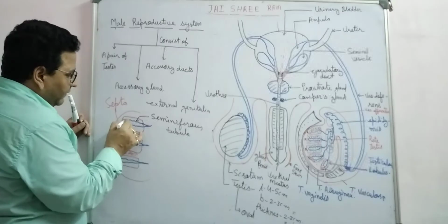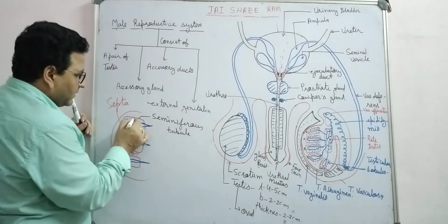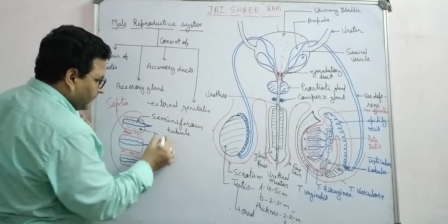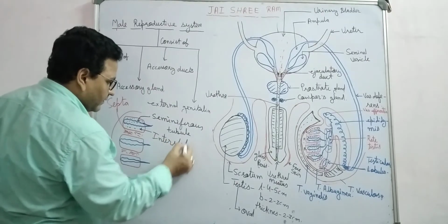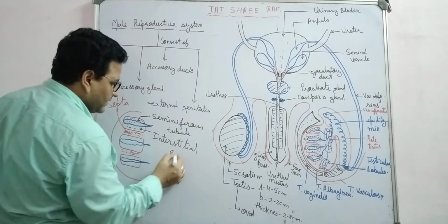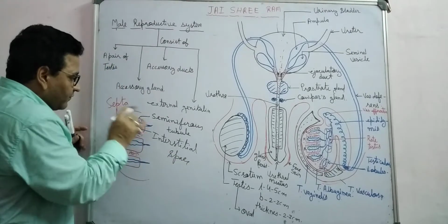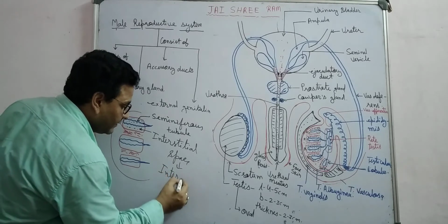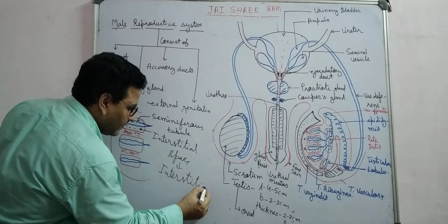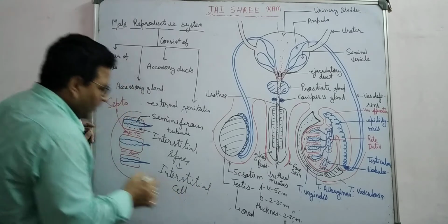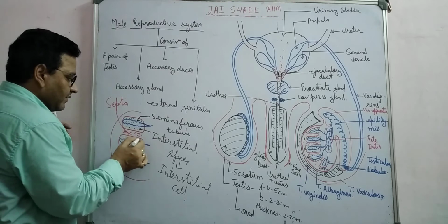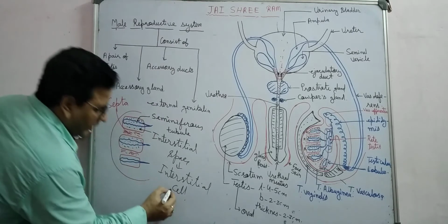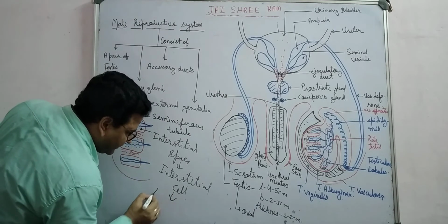Between the gaps of the seminiferous tubules there is a space known as the interstitial space, and the cells which fill this gap are known as interstitial cells. These dotted structures are the interstitial cells, which fill the gap around the seminiferous tubules. Interstitial cells are also known as Leydig cells.